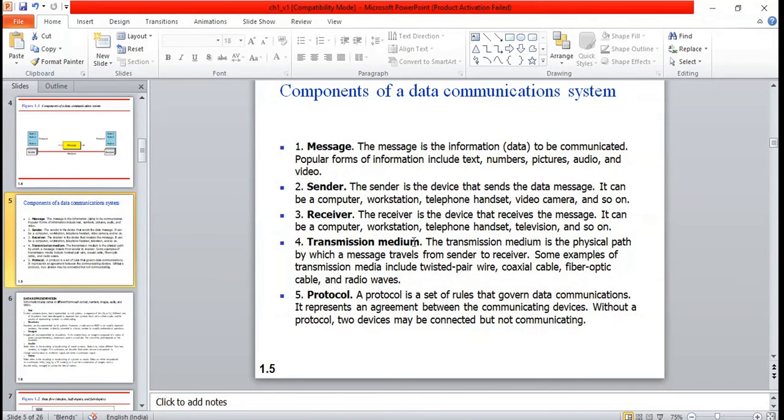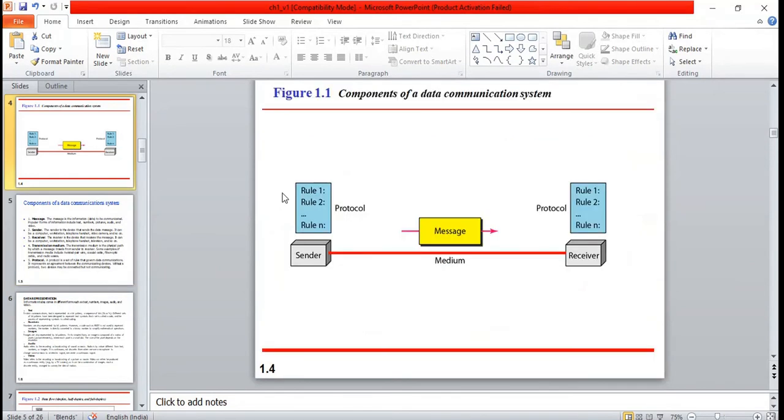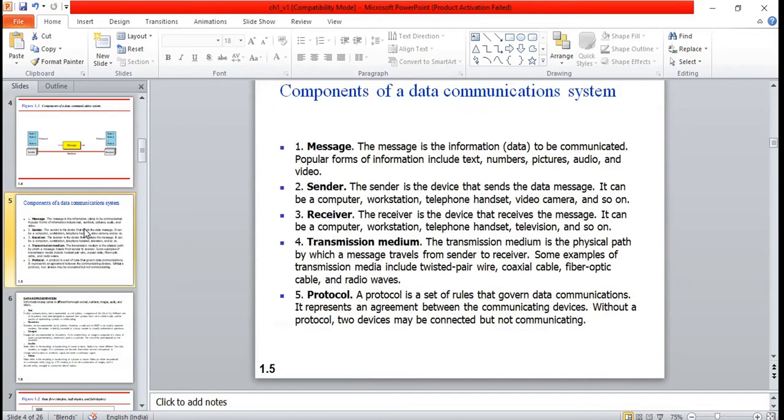Then transmission medium. You can see this red color. It is like a wire going to connect between the sender and the receiver. So what is the functionality of this medium? The transmission medium is going to connect between the sender and the receiver.